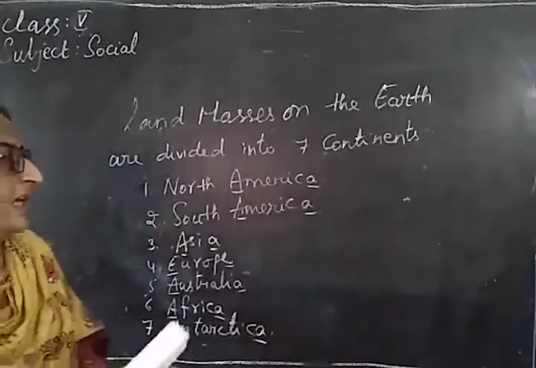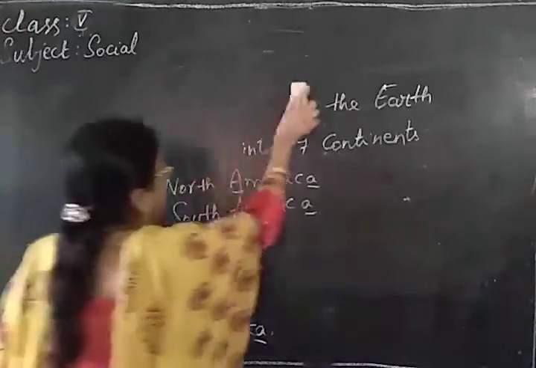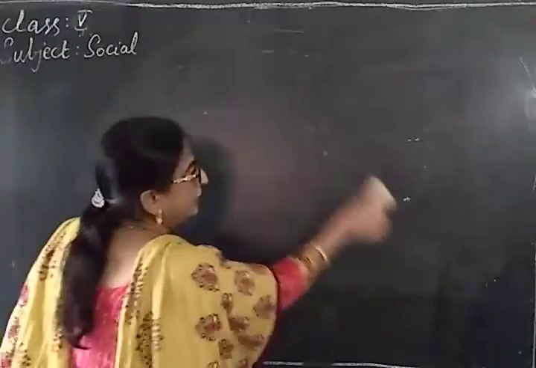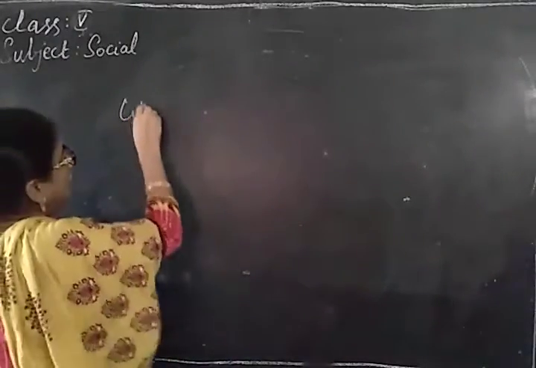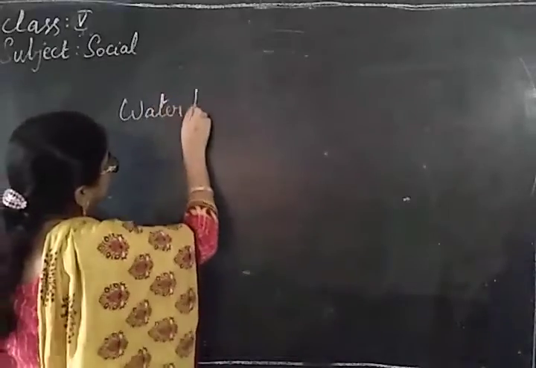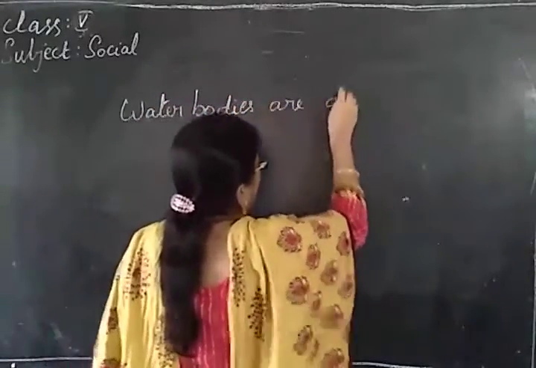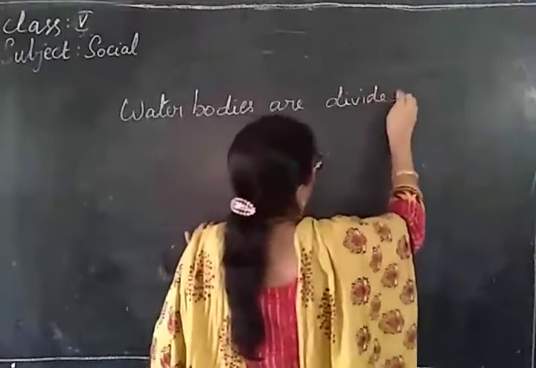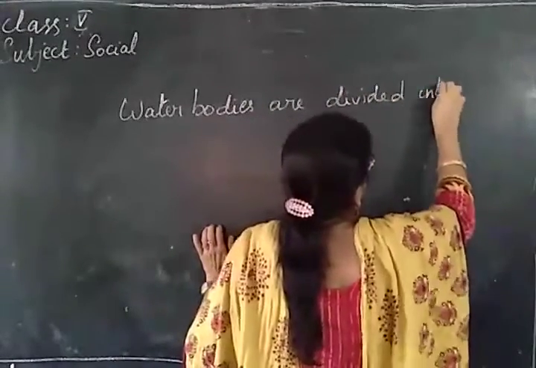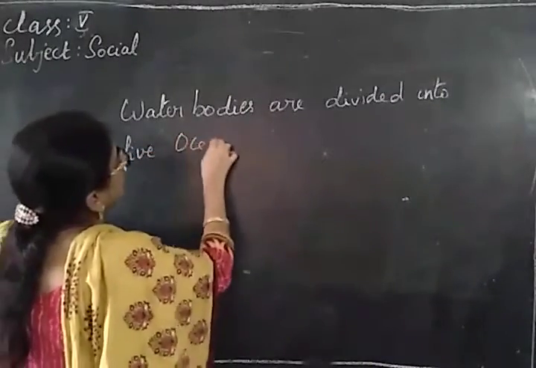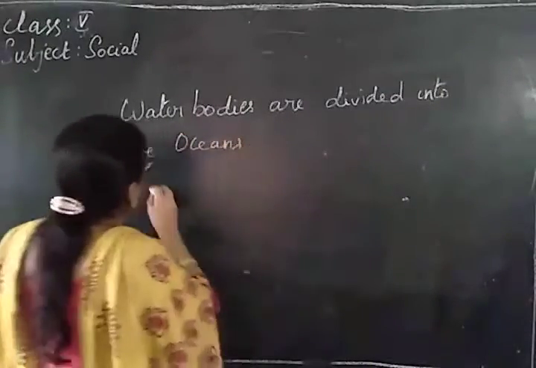And the water bodies are divided into 5 oceans. How are the water bodies divided? They are divided into 5 oceans. Now, what are they?